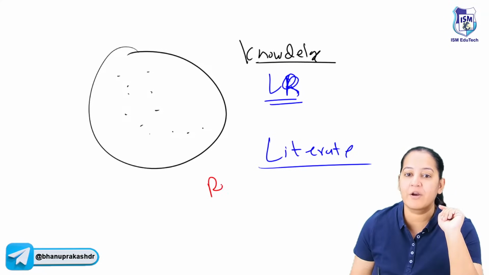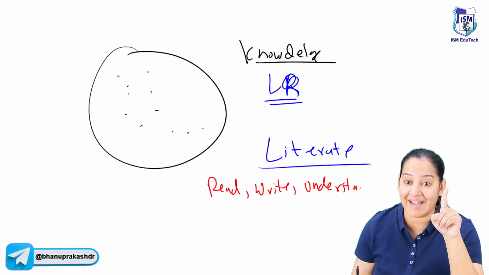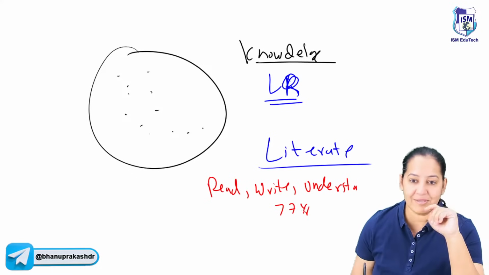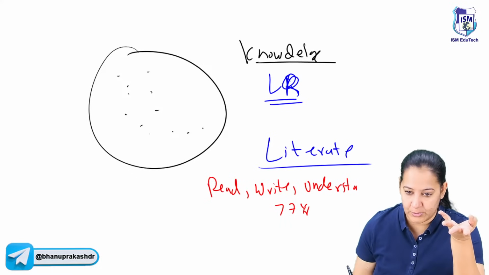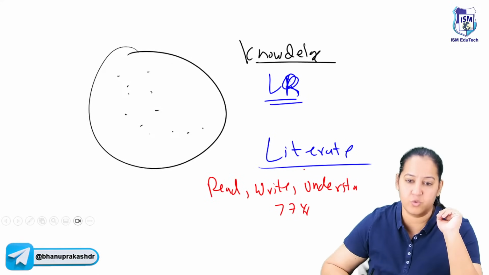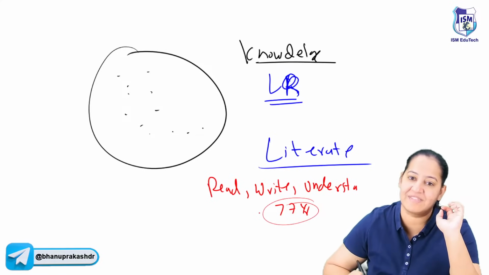So there is a definition of literacy. Anyone who can read, who can write, and who can understand at least one language, and who is more than 7 years. Because less than 7 years, kids don't do so. I'm having a kid. My kid cannot read, write, and understand, because he's too little to do so. Because they are learning. So we are excluding the population under 7 years.